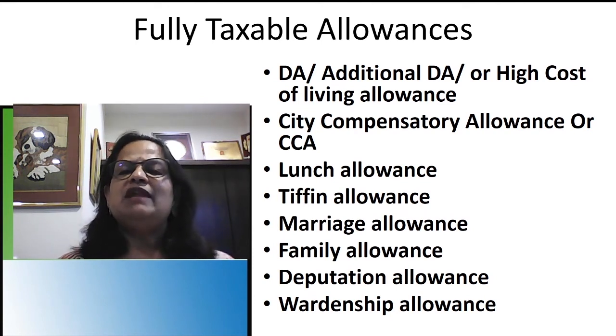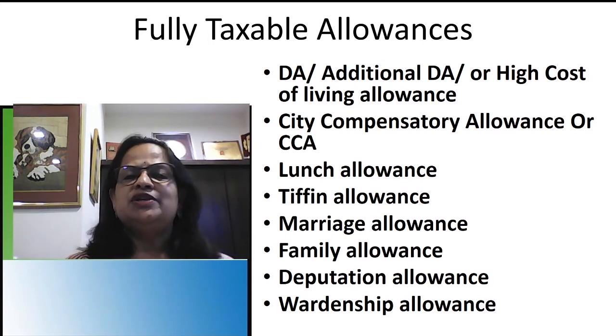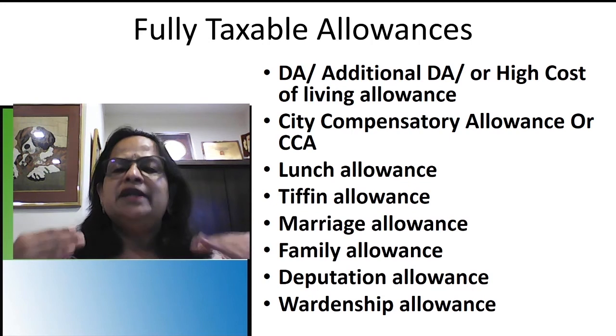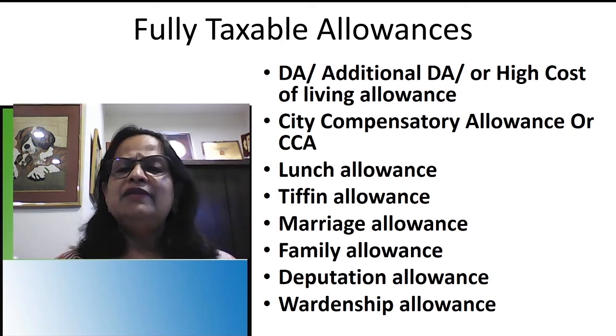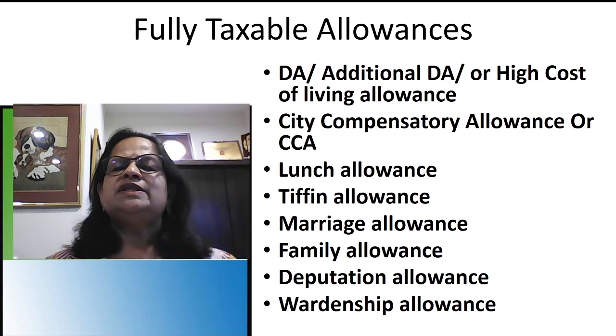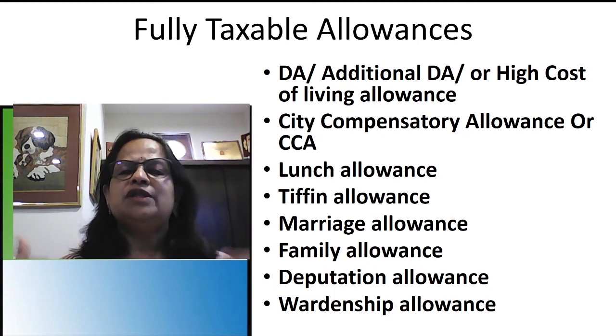High cost of living allowance meaning, every now and then the central government checks the inflation rate. When they decide to increase the DA, they see that the salary is not sufficient because inflation is going up, then they decide that central government employees' DA should be increased by 2% or 3%. So they get the immediate increase.